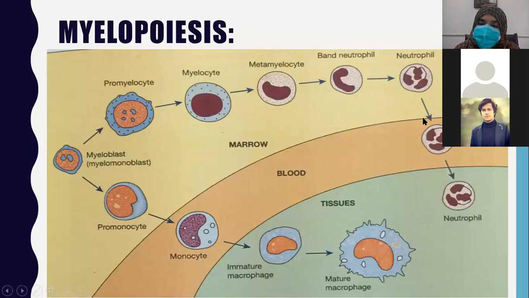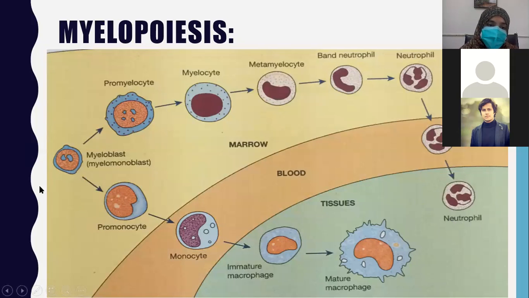So the neutrophil is transferred into the blood, and whenever there is a need, or there is inflammation or infection, this neutrophil leaves the blood and migrates to the tissue. This blue color indicates tissue. So again, myeloblast will lead to formation of promyelocyte, myelocyte, metamyelocyte, band neutrophil, and then eventually mature neutrophil. This mature neutrophil leaves the bone marrow into the blood, and wherever needed, it will leave and go to the tissue.